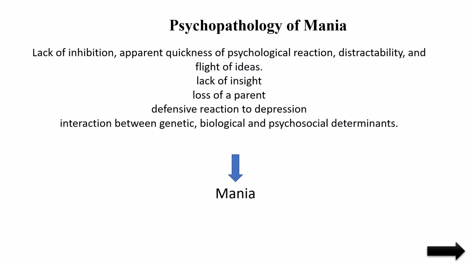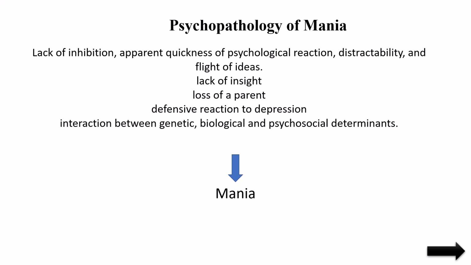If they want to jump from a building, they will immediately jump. They will not think it may hurt them, they may die, and their family will be on the road because of his death. They will not think about all that, whereas normal people will think. So that is quickness of psychology. If they want to beat anybody, they will beat immediately. They will not think about it until after they have beaten.